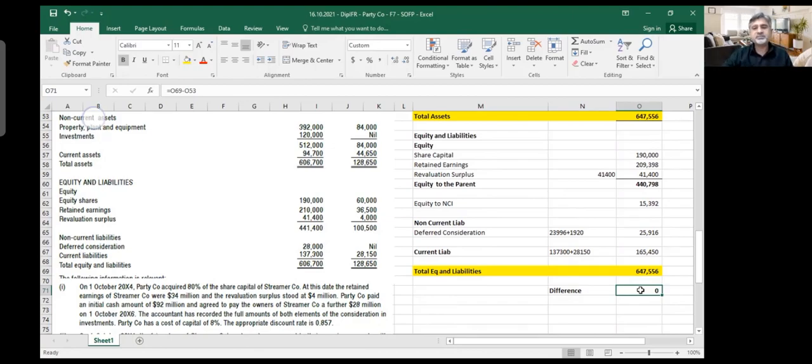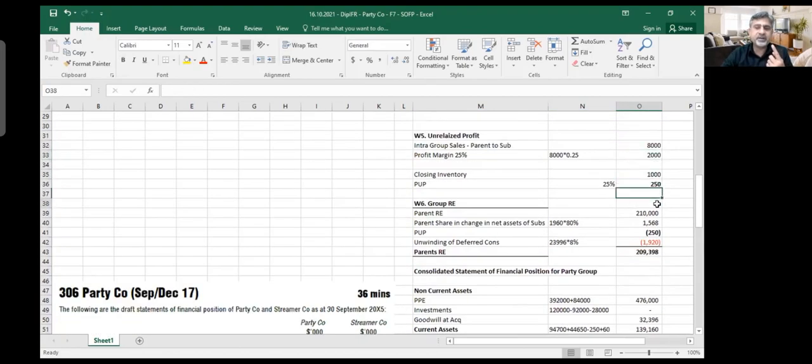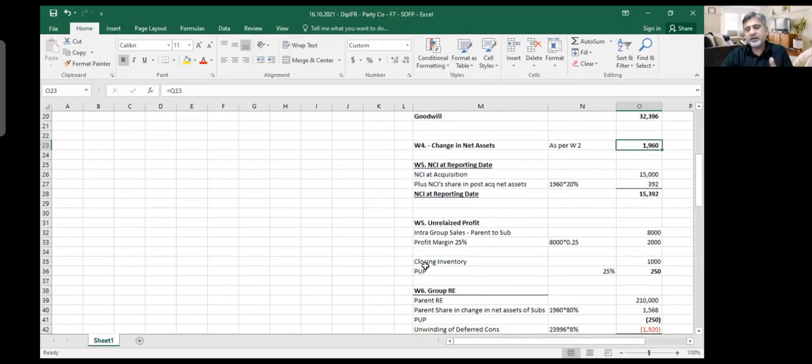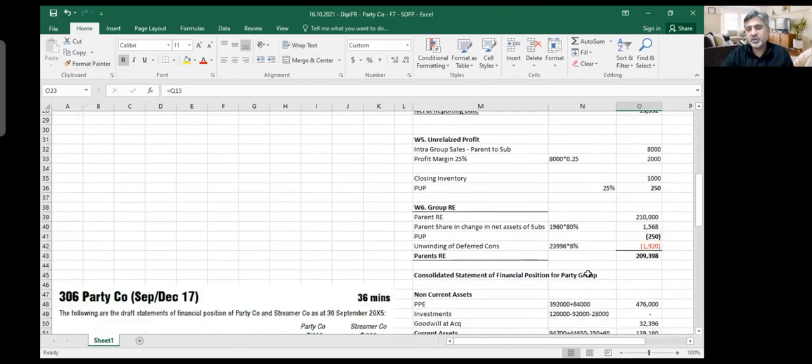Just move on. Because end of the day, they don't give you marks for making the balance sheet equal. That is only 1 mark. You get marks for every single line item separately in your working. So this is half mark, this is half mark, this is 1 mark, this is half mark, this is half mark, this is 1 mark. So marks are divided like half, 1, half, 1. So if you've got one entry incorrect, probably you will lose 1 mark. That's all. Are you clear?